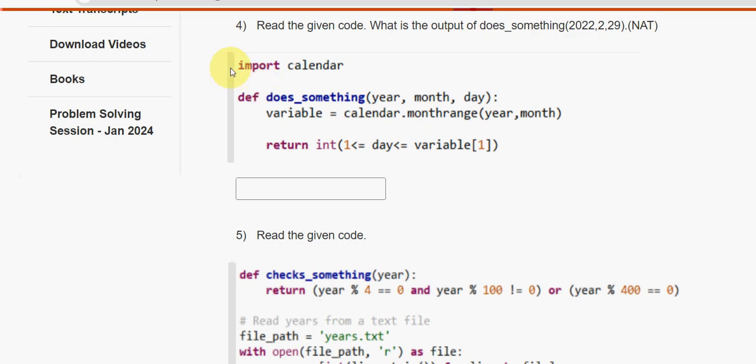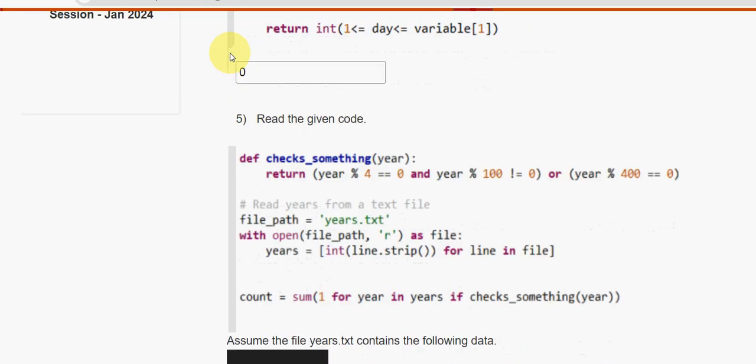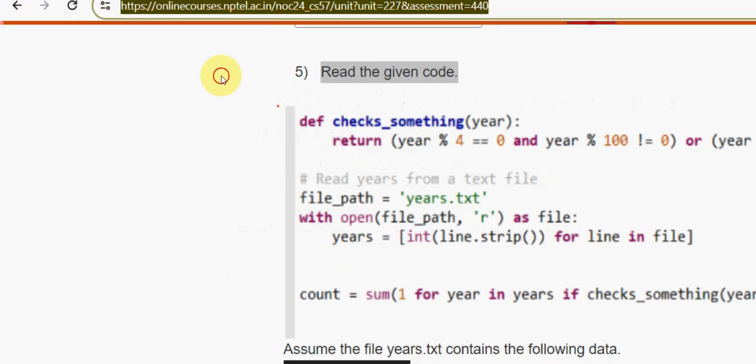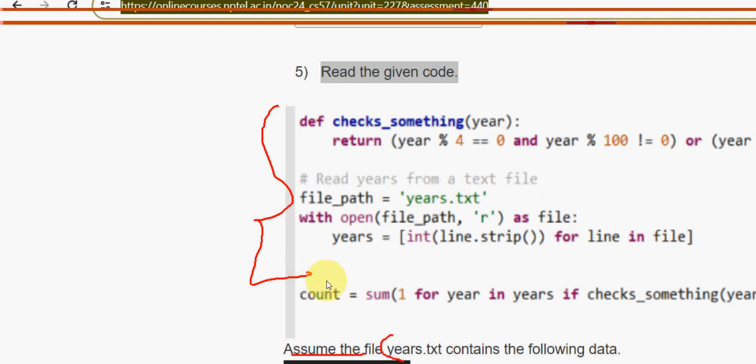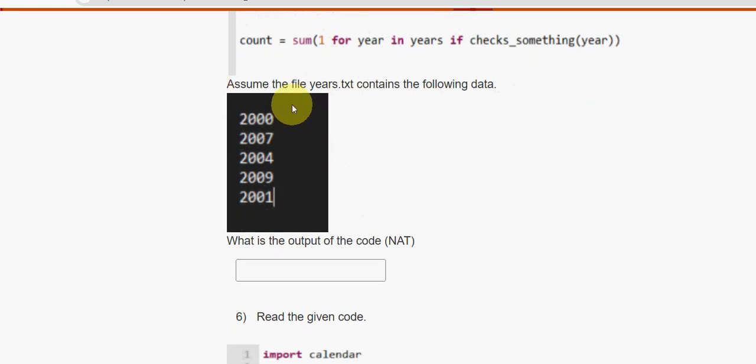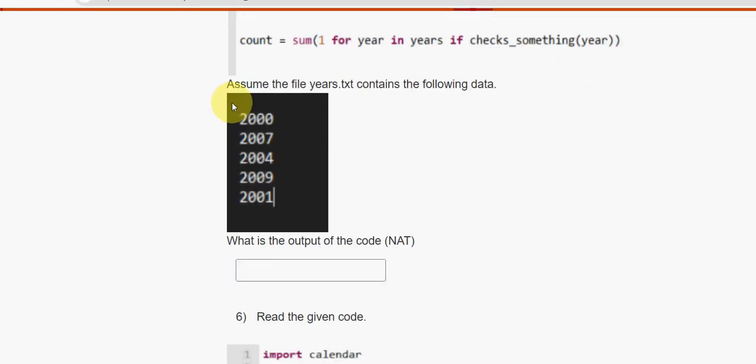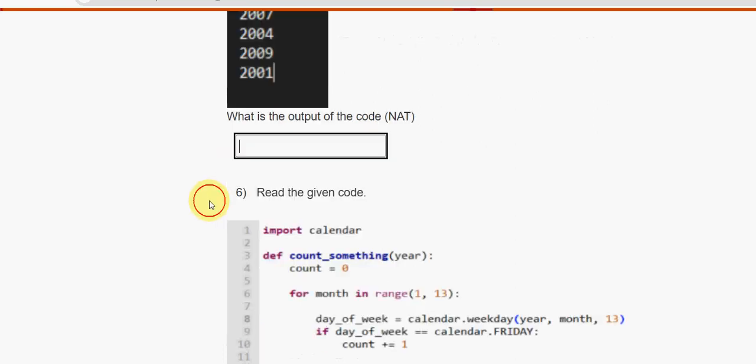So for the fourth question, I have got the answer as 0 guys. Next, fifth question guys. Read the given code. So this is the code they have given, and assume the file years.txt contains the following data. So what is the data? So this one. They are asking what is the output of the code. So for this fifth question, I have got the answer as 2 guys.